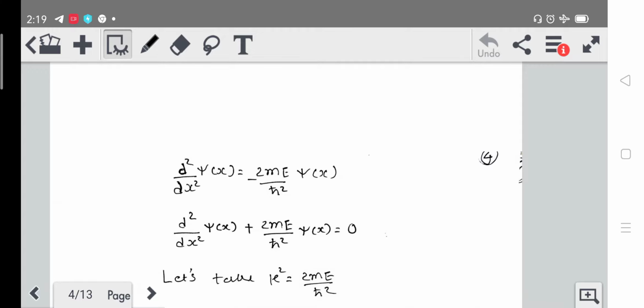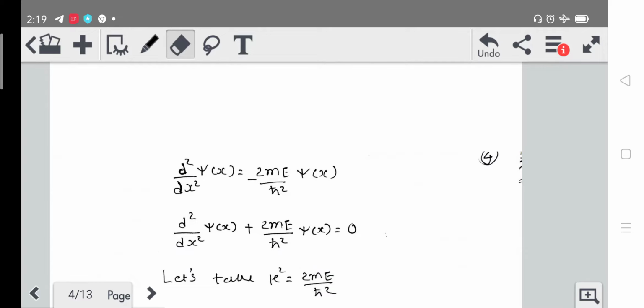Let's put this term on the left-hand side, so it will be positive: d²/dx² ψ(x) + 2mE/ħ² ψ(x) = 0.